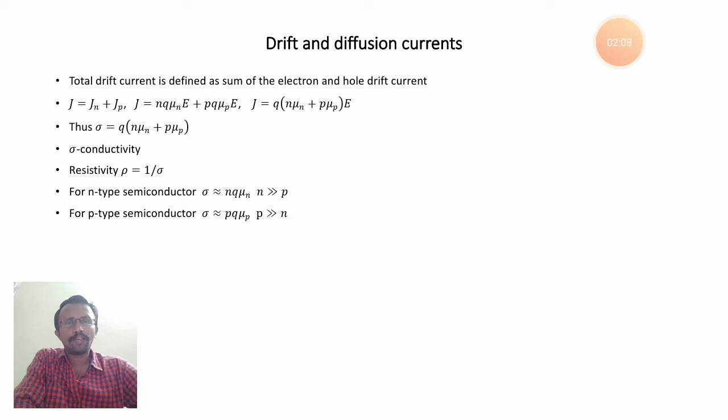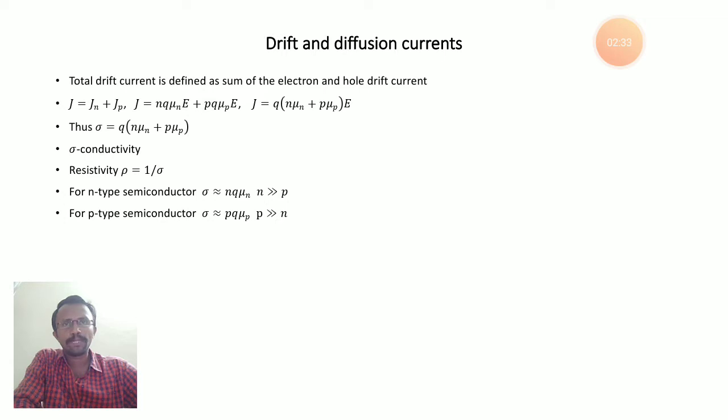If you observe the n-type semiconductor, we already know the electron concentration, which is the donor concentration, is very high compared to the hole concentration. That's why you can ignore p here. So the conductivity of the n-type semiconductor becomes almost equal to n q mu n. Here we are neglecting the p q mu p term.